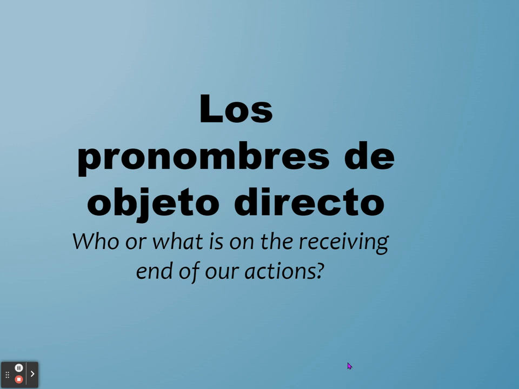Be aware as we get started that we typically use these in the context of conversation. So some of the examples you see will be question and answer. However, for your purposes, for the most part, what you will be doing is finding the initial direct object in a sentence, and you will be rewriting the sentence while replacing it with the appropriate direct object pronoun.